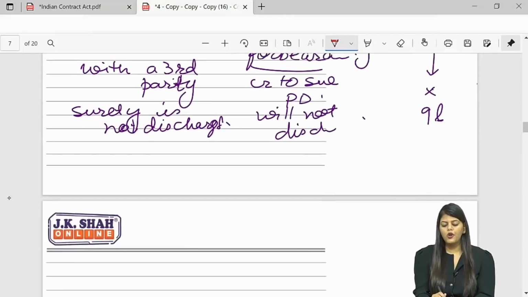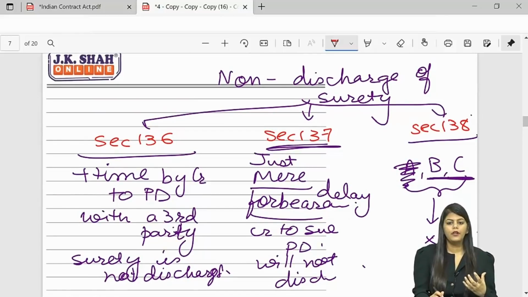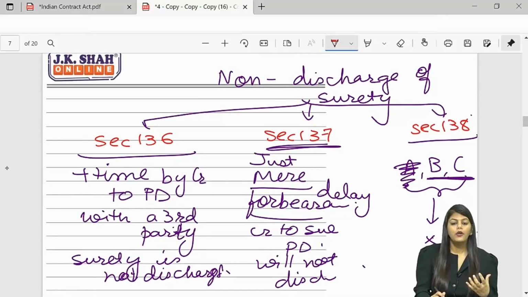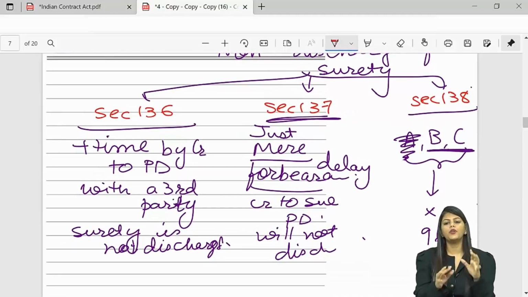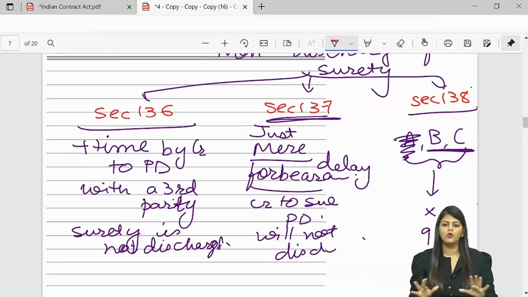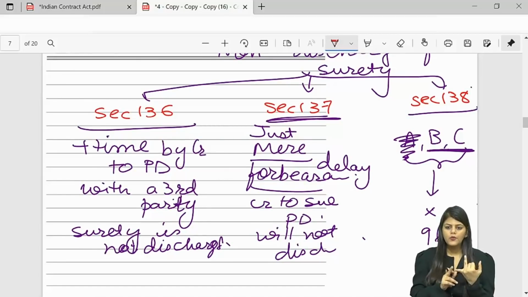Then put legal terms. Now see, instead of writing mere delay, write mere forbearance. So you use these legal terms, the heavy terms. It will attract your examiner. Okay. Rest, otherwise you can write the answer in your own words also. But put Latin terms wherever possible, especially interpretation. When we do that, I'll talk about it. Then put your legal terms wherever possible and put case laws wherever possible.